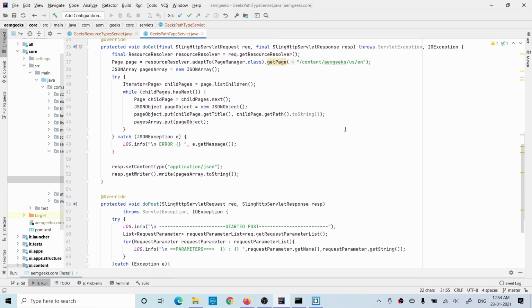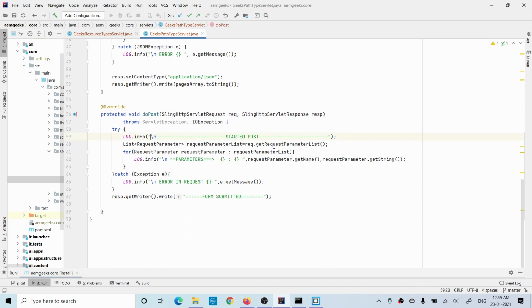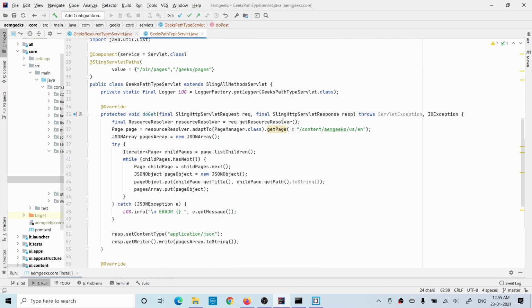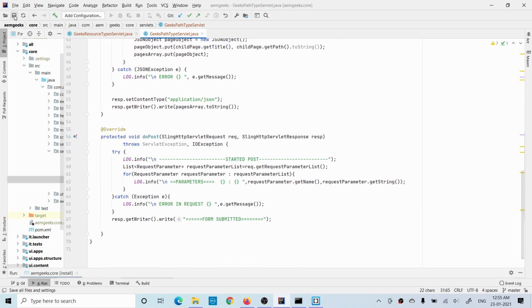Okay, so I have added the post method as well. Inside that, I'm getting the request parameters and printing those form variables and values here in the logs. As soon as I add this doPost, I have to change the extended class from SlingSafeMethodsServlet to SlingAllMethodsServlet. Otherwise you won't be able to compile your code. Okay, now let me build that.